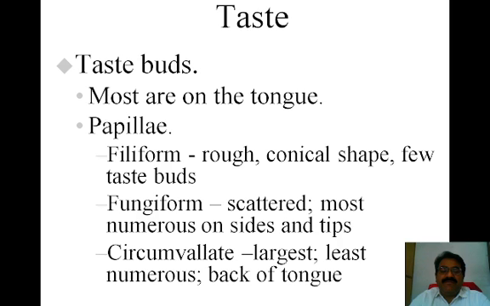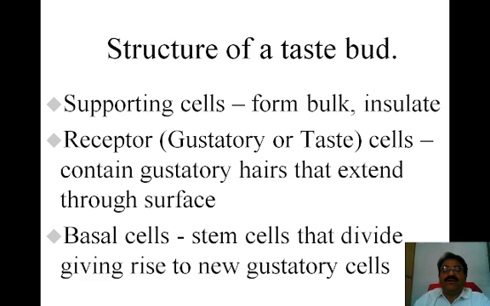So our tongue has different regions: filiform, fungiform, and circumvallate regions. Filiforms are of rough conical shape, with few taste buds. Fungiforms are scattered, most numerous on sides and tips. Circumvallates are the largest, and numerous taste buds are present here.